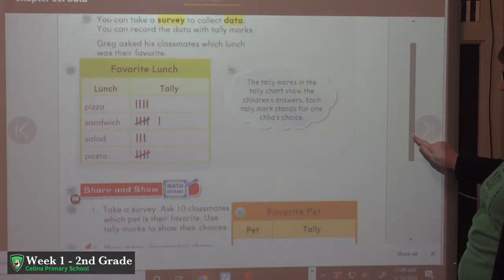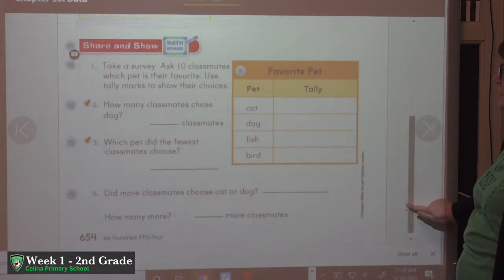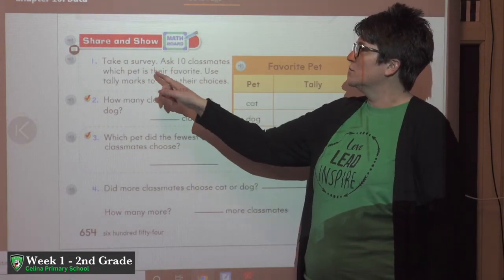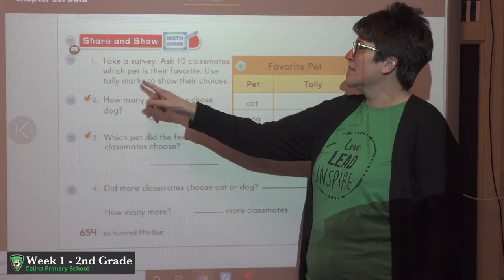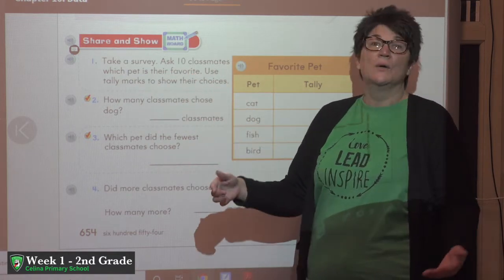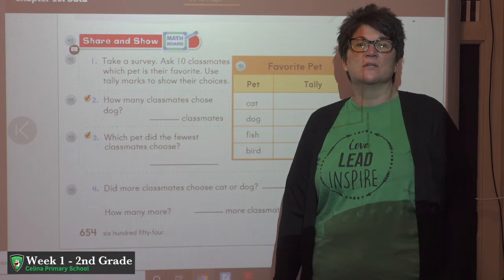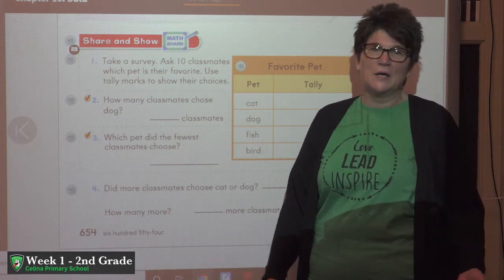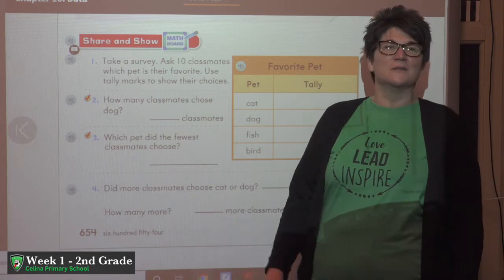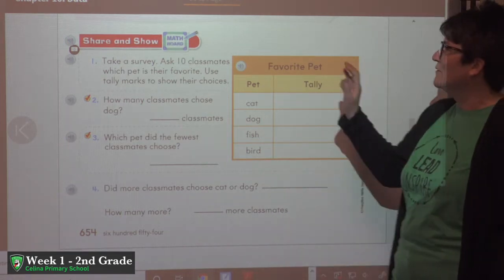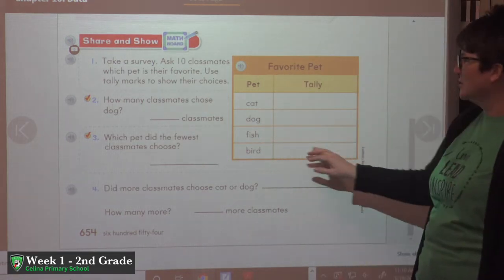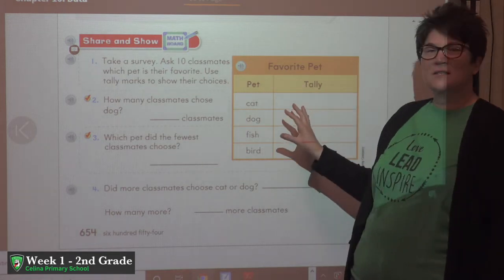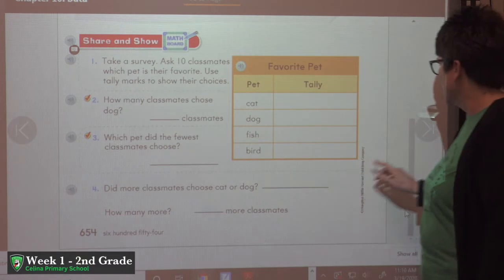So here it says you get to take a survey, ask 10 classmates which pet is their favorite. Use tally marks to show their choices. We're not at school to ask 10 classmates, so go ahead and ask the people in your home. Call your friends, call your grandparents, call your aunts and uncles, cousins, whatever you need to do to be able to collect your data here. You're putting your tally marks here. Then you're going to use this data to answer these questions.